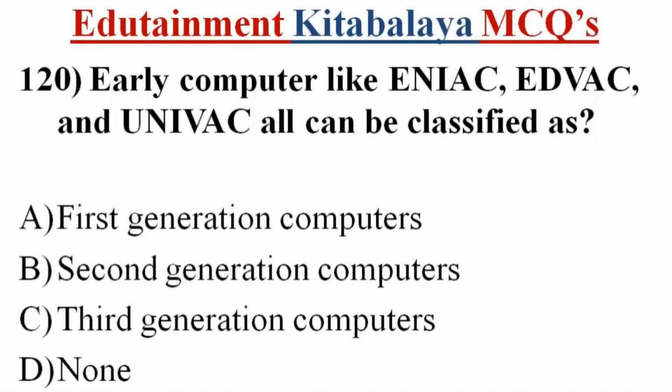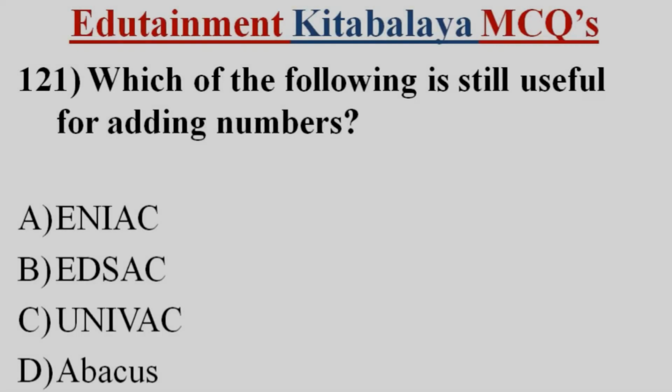Question number 120. Early computer like ENIAC, EDVAC, and UNIVAC all can be classified as A. First-generation computers, B. Second-generation computers, C. Third-generation computers, D. None. Correct answer is A.